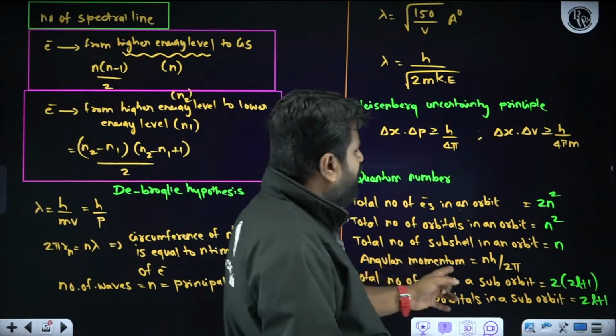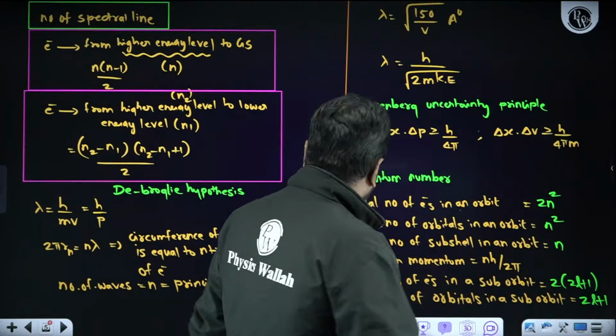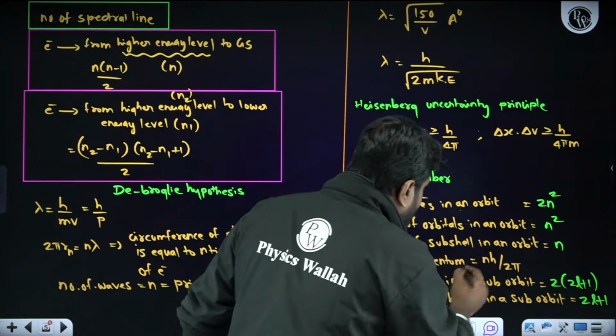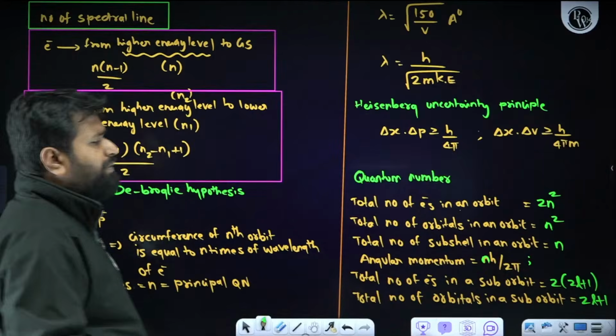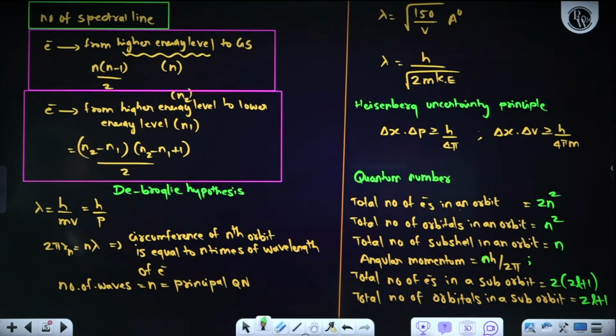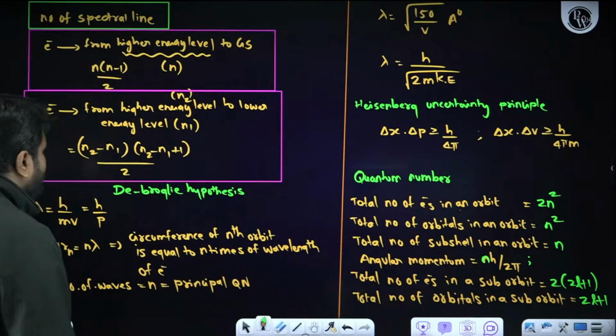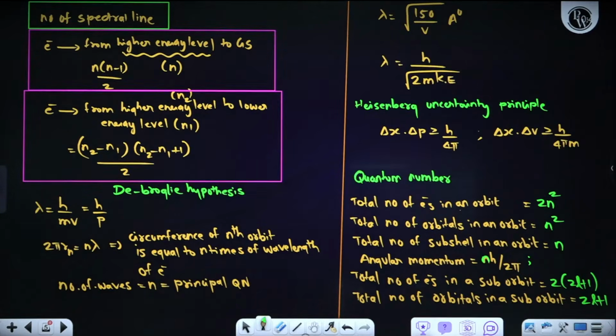Suppose angular momentum is equal to nh by 2 pi. Now, instead of the principal quantum number, if the azimuthal quantum number, that is l, is given, how do we find the orbital angular momentum?